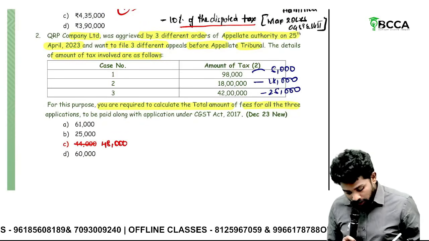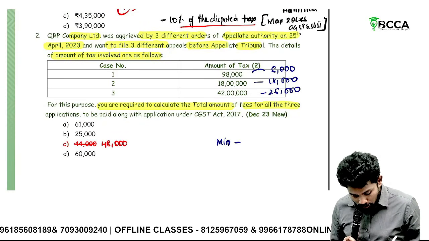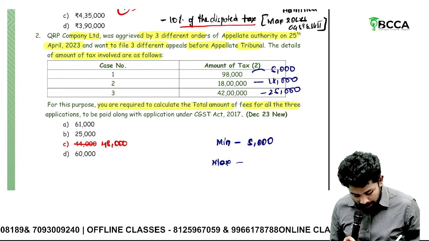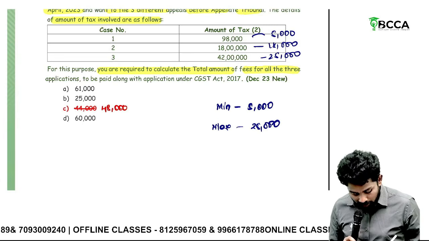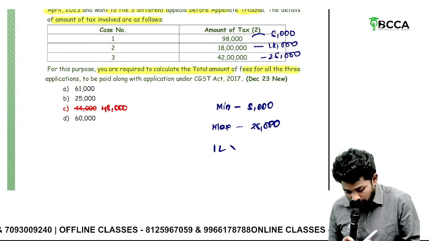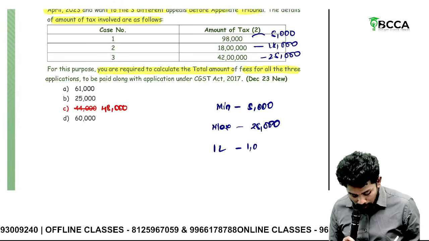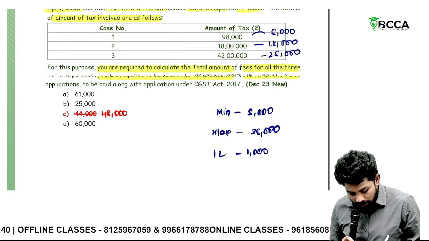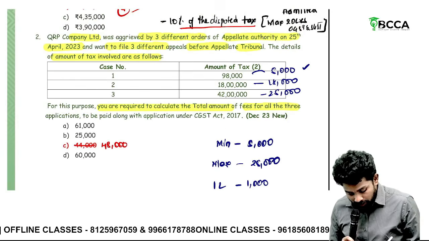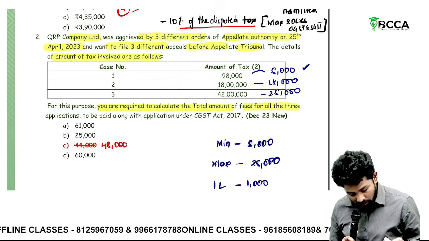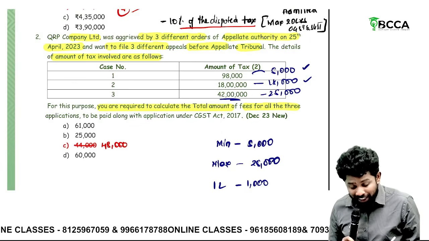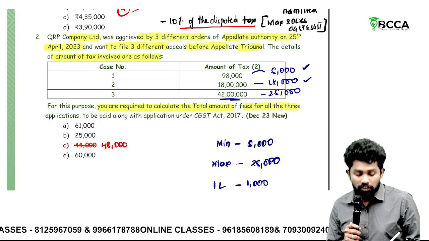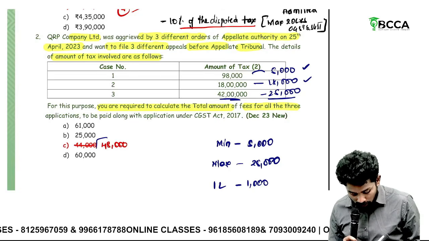Okay, see, the minimum to be paid is 5,000 for the appeal. Maximum to be paid is 25,000. Actually, the fees is for every 1,00,000, but minimum 5,000, maximum 25,000. So on the first one, it is less than 1 lakh, minimum 5,000. Second one, 18 lakhs, so 18,000. 42 lakhs, so 42,000. Okay, you should not take 42,000 here. You should take only restricted to 25,000. So 25, 18, 5. It's 48,000, sir.